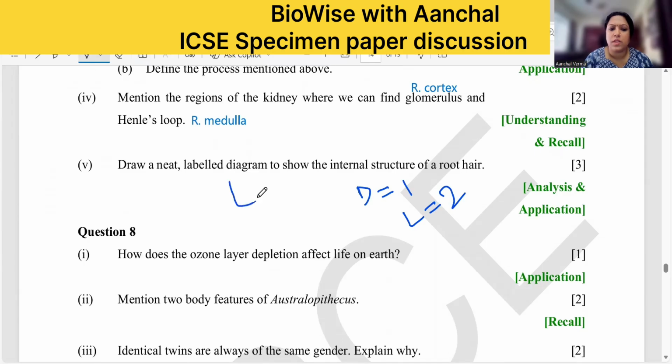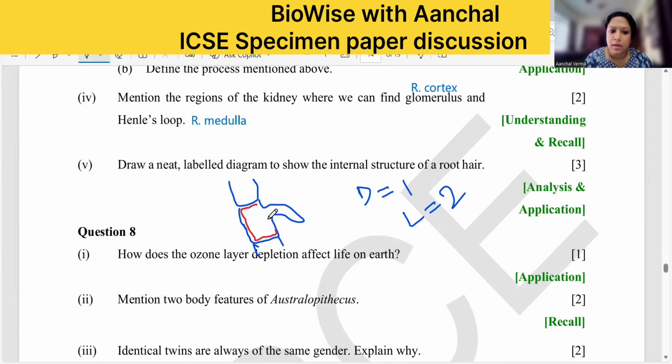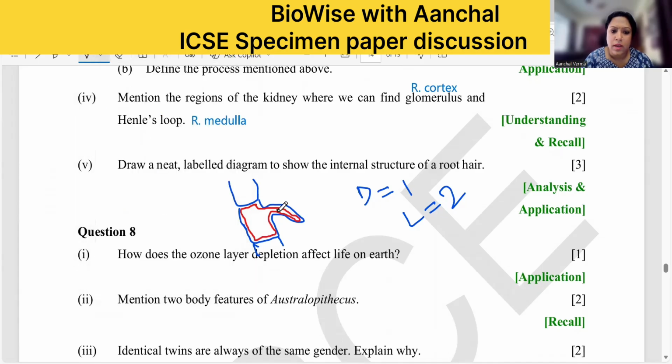Okay, you always remember it should have the different cells and then the root hair, right? And it's a plant cell, so it should have a cell membrane. Then again, it should have the nucleus, right? And a large vacuole. So this structure should be drawn very neatly. The diagram of the root hair, you can find the link in the description if you want.